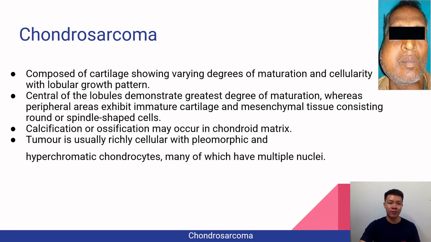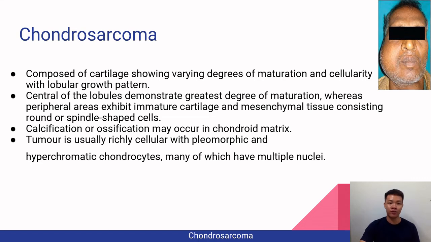The next bone malignancy is chondrosarcoma. Chondrosarcoma is defined as a malignant neoplasm in which the tumor cells form cartilage but not bone. It has a mean age of 51 years with a slight male predilection. The common clinical finding is painless swelling, and the maxillary tumor usually occurs in the anterior region, while the mandibular tumor occurs in the posterior region.